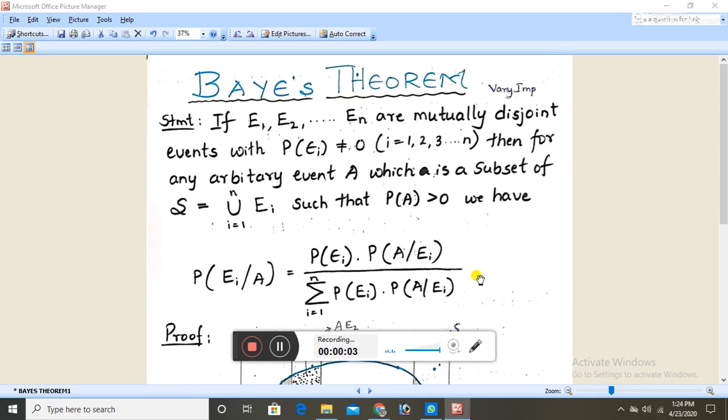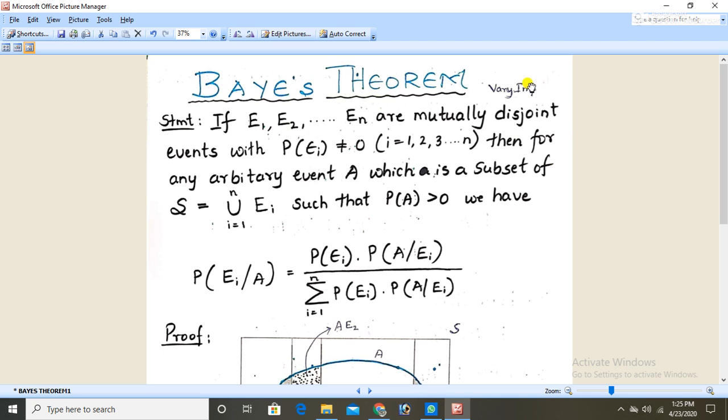Welcome back, students. In this session we are doing a very important theorem and most wanted question in a question paper. If you refer to last year's question paper, you will find this question has appeared twice. Students have written it twice and got marks twice. So this theorem is Bayes theorem. It's very important.